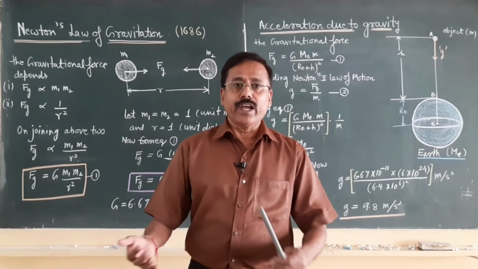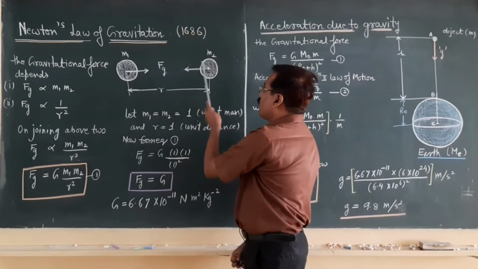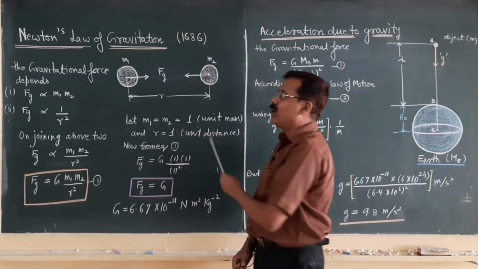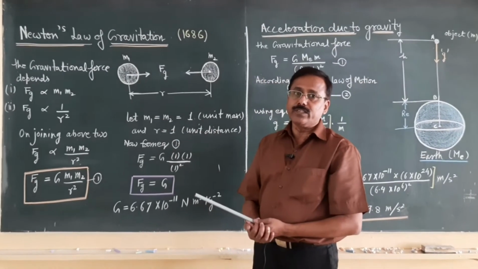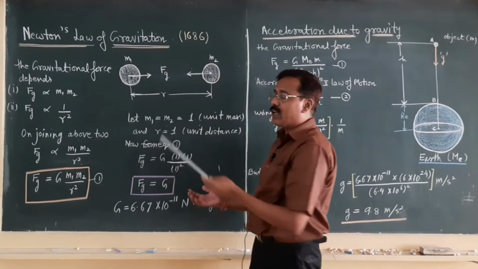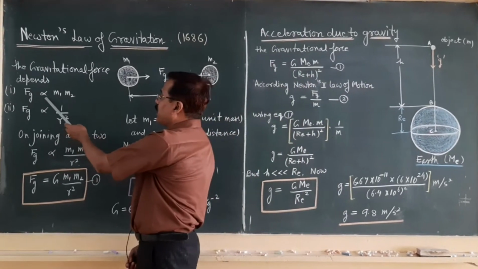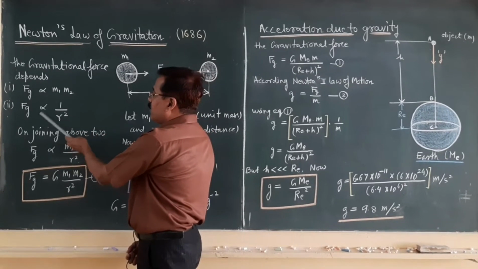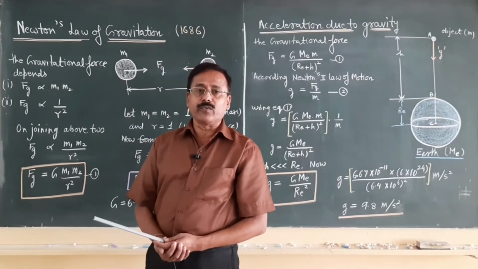the nucleus. According to him, if we have two inertial objects of masses m1 and m2 and their center to center distance is small r, these two inertial objects are always attracting each other, and this force of attraction is termed gravitational force. According to him, this gravitational force is directly proportional to the product of their masses and inversely proportional to the square of the center to center distance between them.